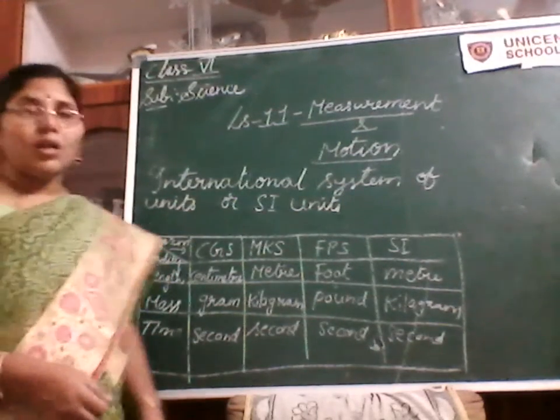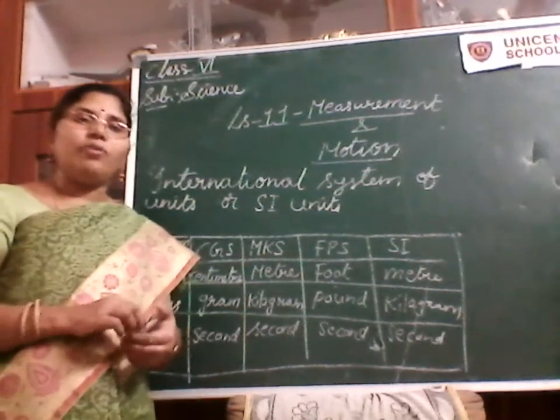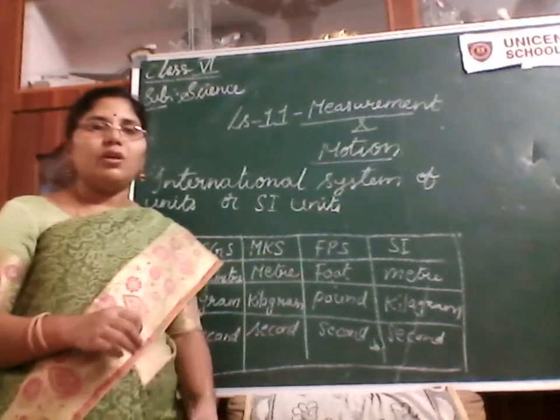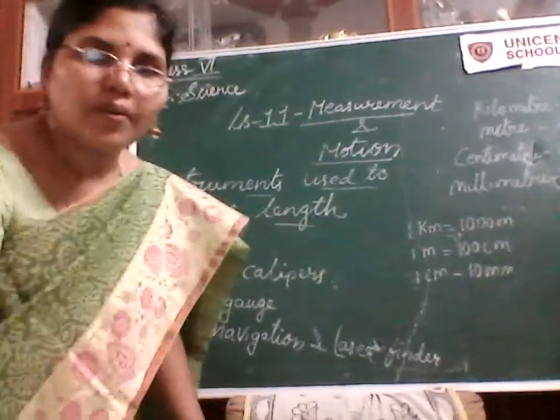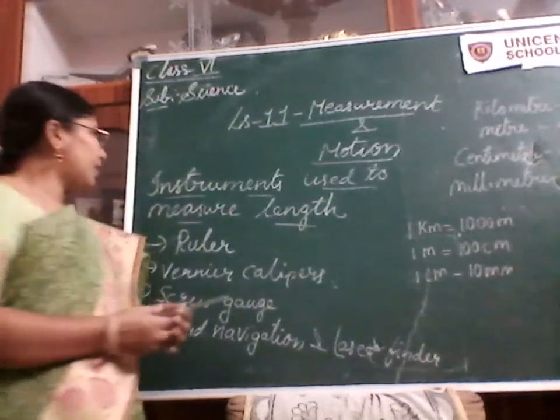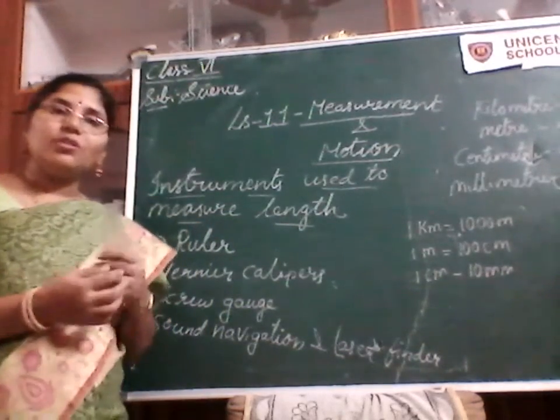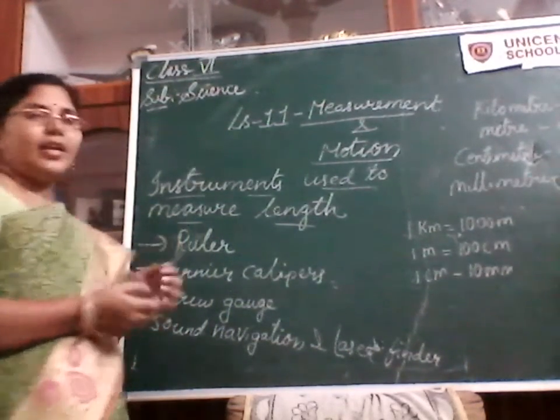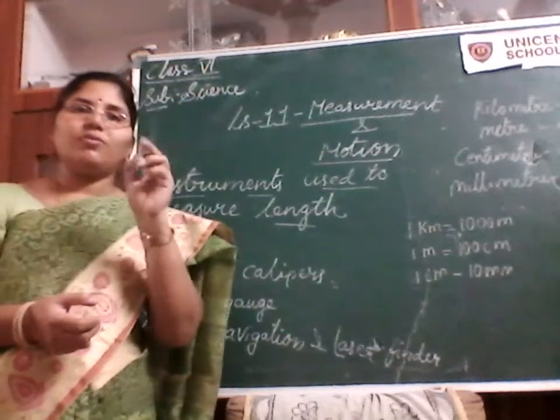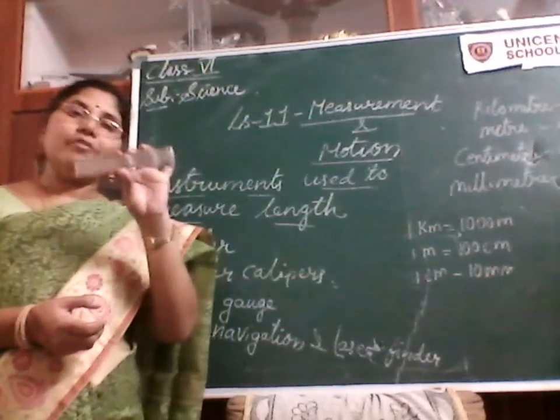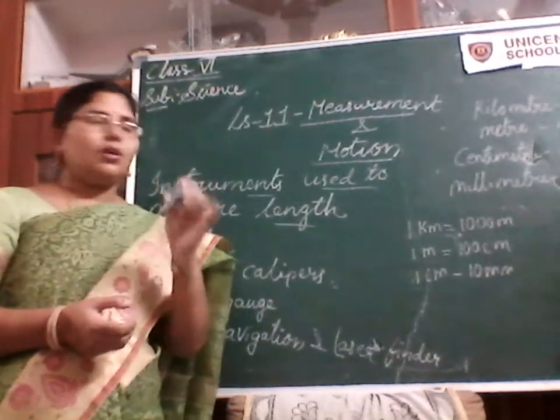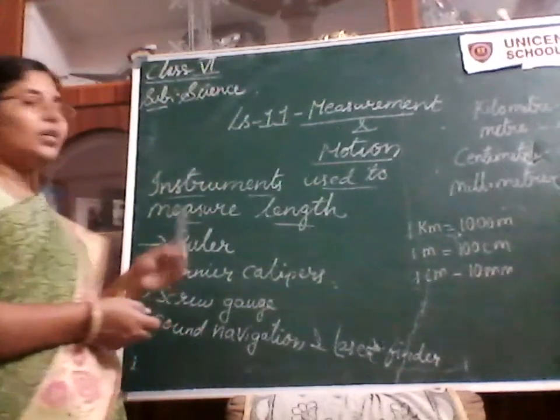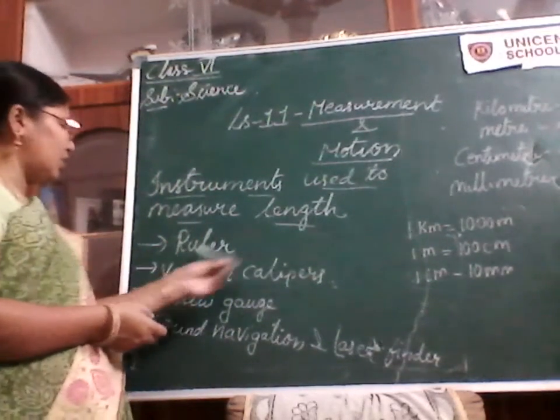Now, what are the different instruments which we use for measuring things? We are going to discuss the instruments which are used to measure length. The most commonly used scale by everyone to measure the length of shorter things is the ruler.